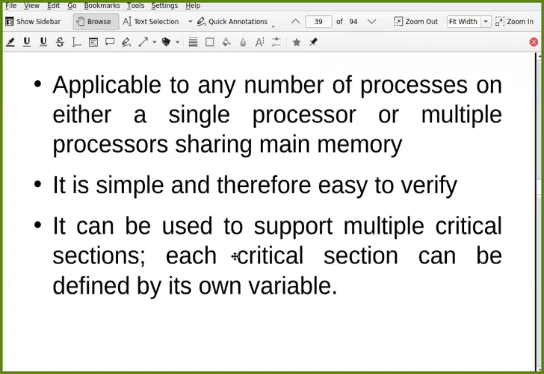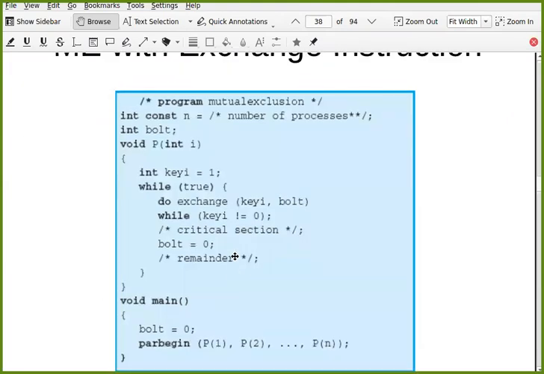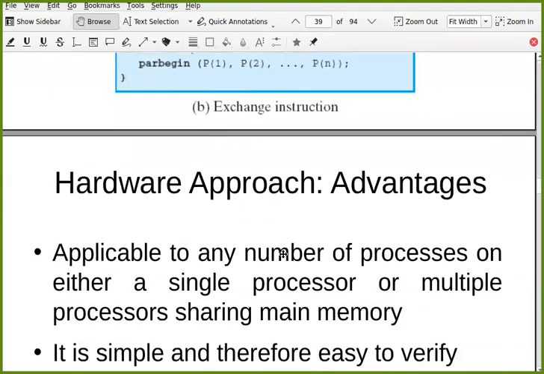It is simple and therefore easy to verify. We can verify that. It can be used to support multiple critical sections. Each critical section can be defined by its own variable. Like here we have one bolt variable for this critical section. For every such critical section, you can have bolt 1, bolt 2, whatever you want.